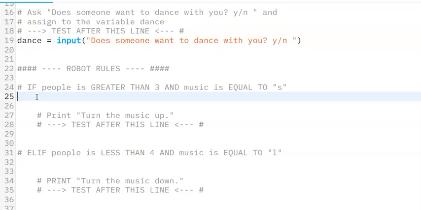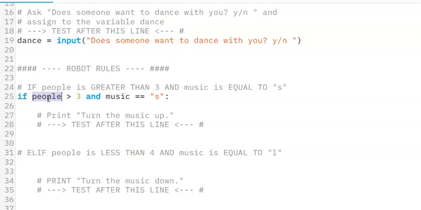So let's go to line 25 and say if people greater than 3 and music is equivalent to S, like that, colon. Now notice here, we've done some before where we've asked if people is greater than 3 and people is less than what other number or whatever. We've basically evaluated the same variable on a line. You can evaluate different variables. So now we're basically making an assessment.